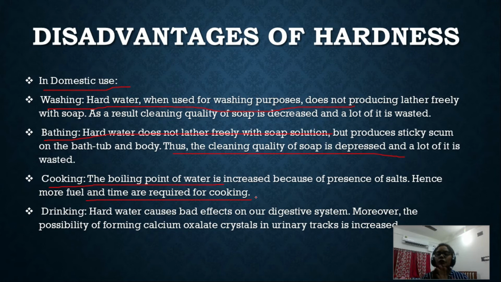So for cooking purposes also we cannot use the hard water, and also for drinking purposes, as it will affect our digestive system, and we will also have some other biochemical effects from consumption of the hard water. So these are all the disadvantages of hardness for using the hard water for domestic purposes.